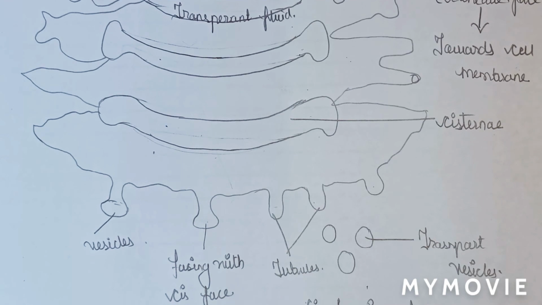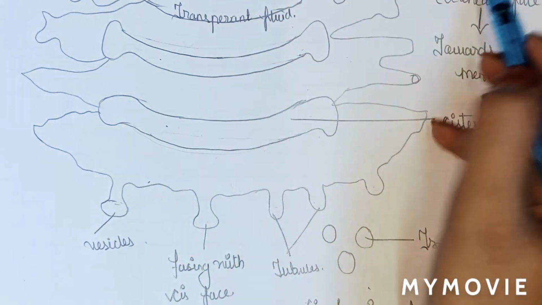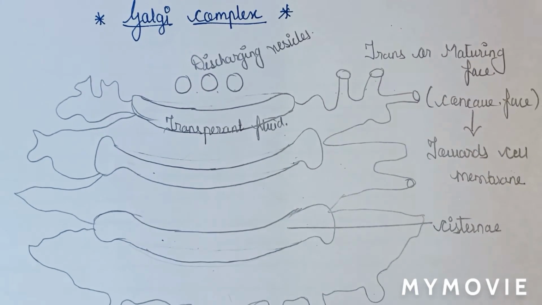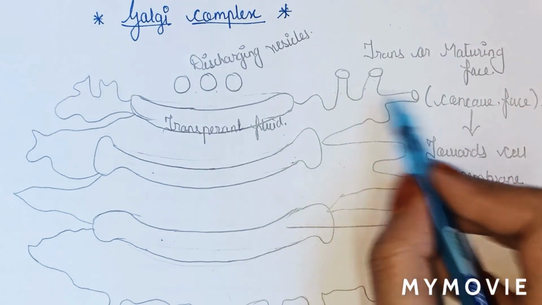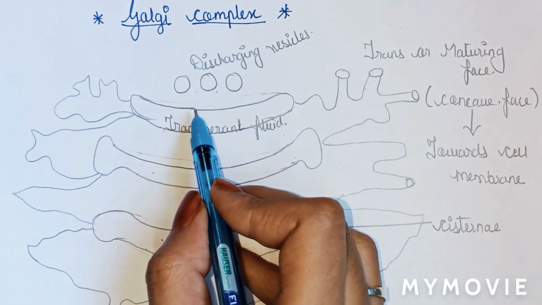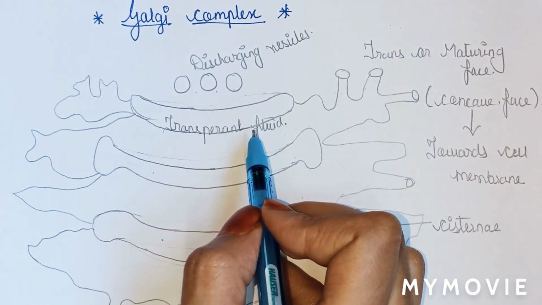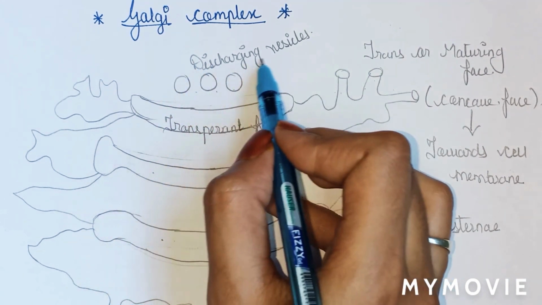Now from this forming face, these vesicles enter the maturing face, means here, with the help of transparent fluid, and then here they get discharged. These are the discharging vesicles.